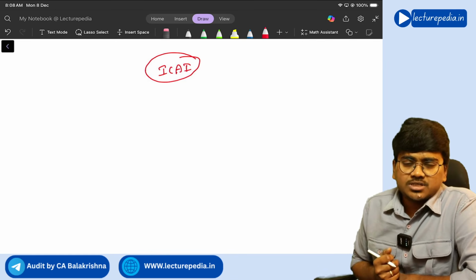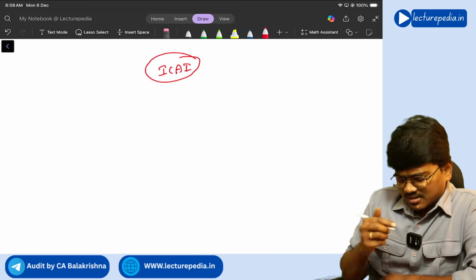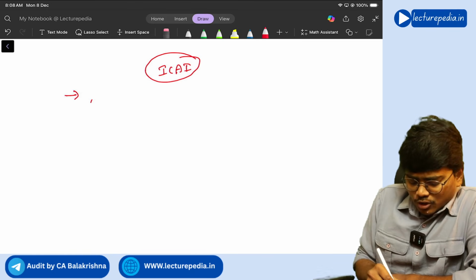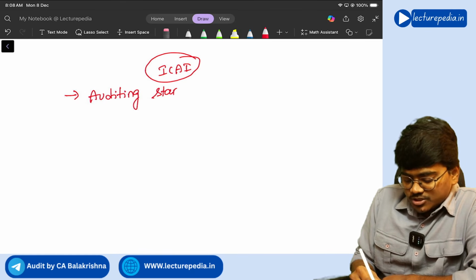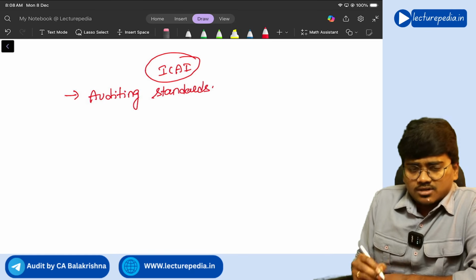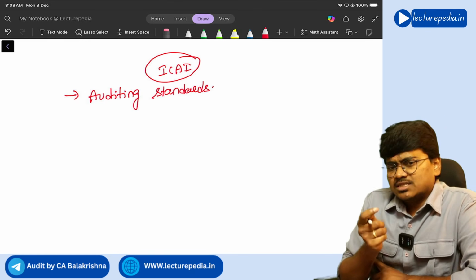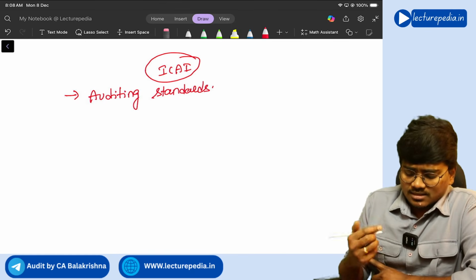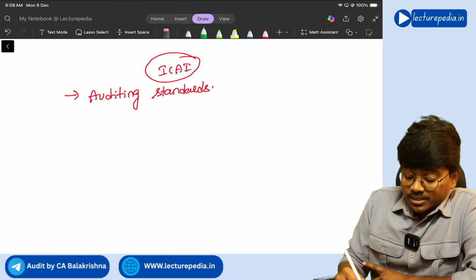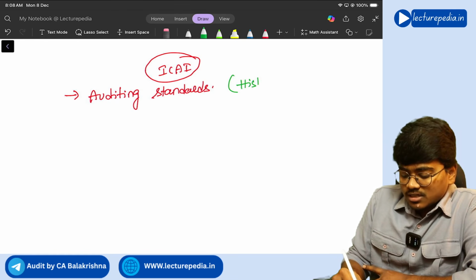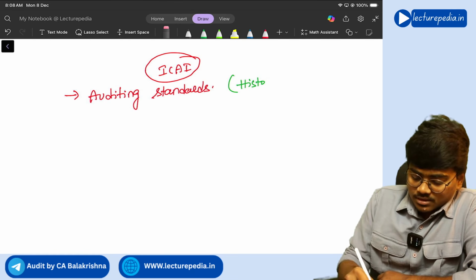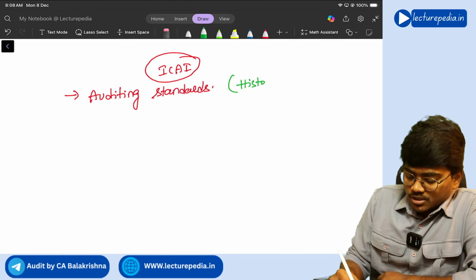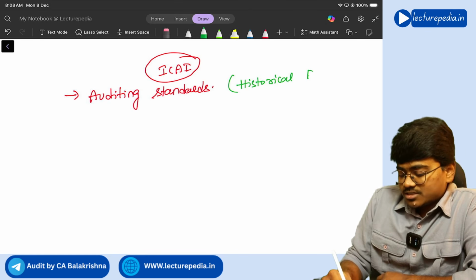Of those, the first series is auditing standards, or you can call them standards on auditing, which we will be seeing in our syllabus. Now, these auditing standards are applicable for audit of historical financial statements, correct?